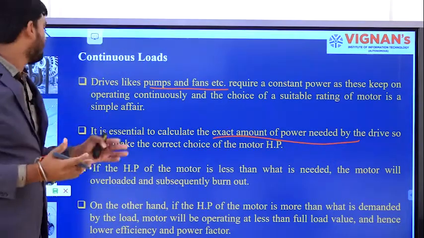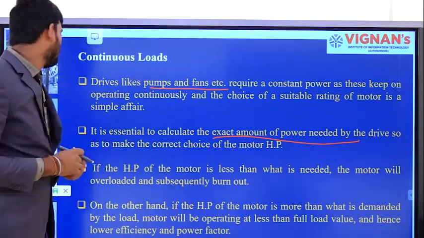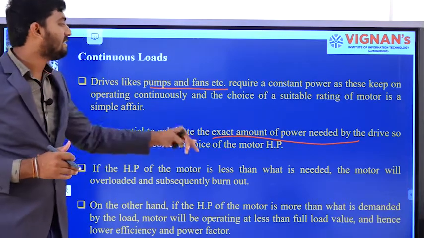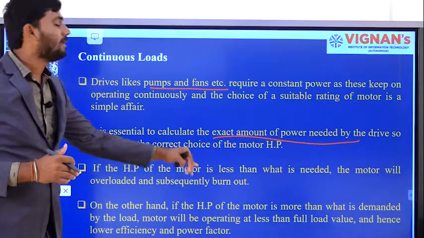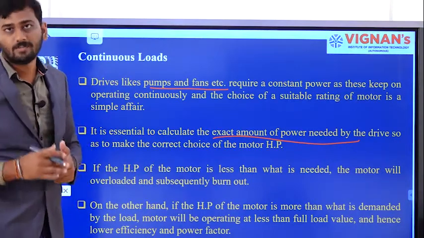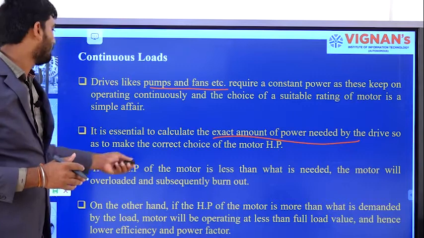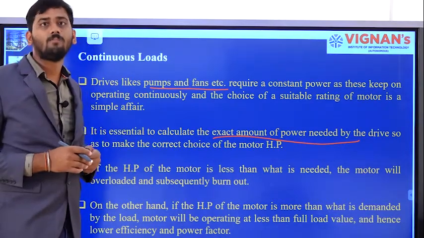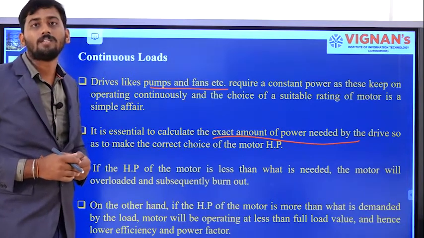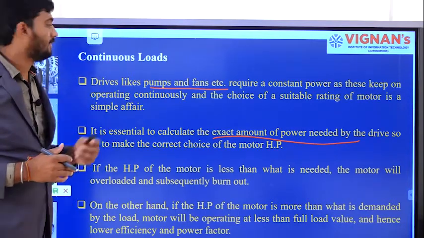This was the same explanation which I had given in your previous slide. If the horsepower of the motor is less than what is needed for the load, the motor will be overloaded and subsequently it will get burnt out. The same thing was written over there. In the previous slide, I had taken the example of a 5 horsepower motor and explained it.